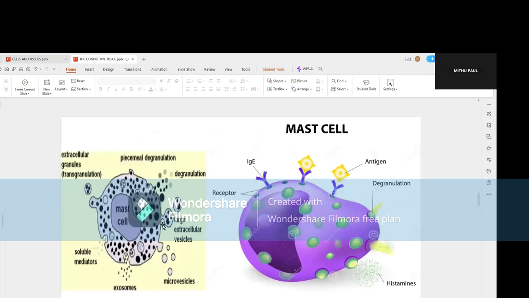See, this is a schematic diagram of the mast cells with lots of cytoplasmic granules inside the cytoplasm, which are stained dark purple when treated with toluidine blue dye.